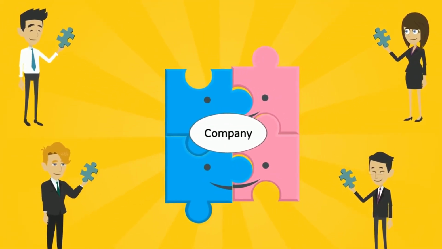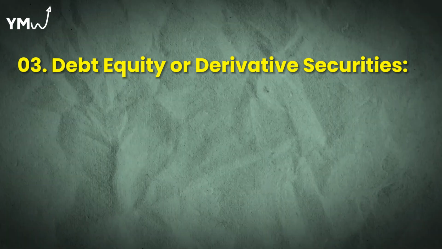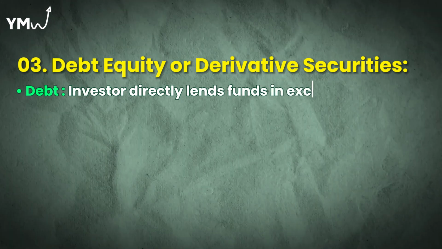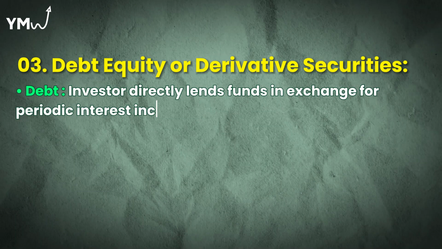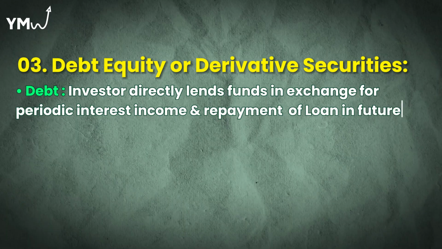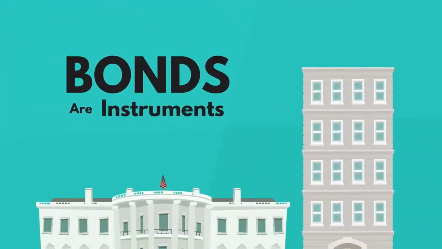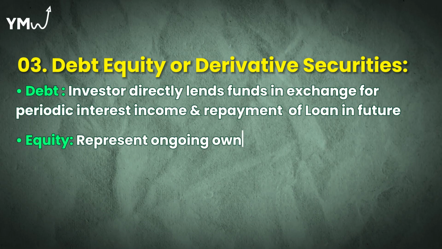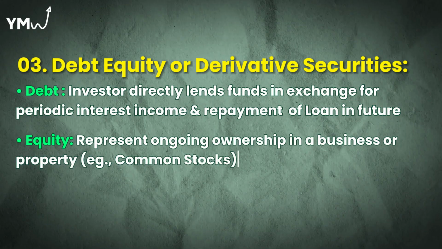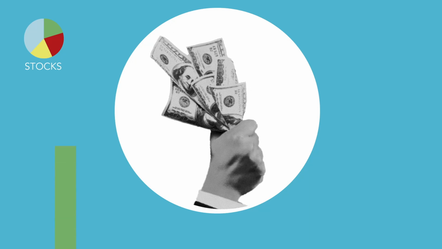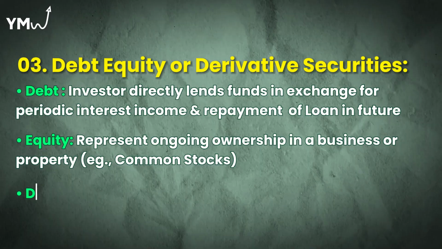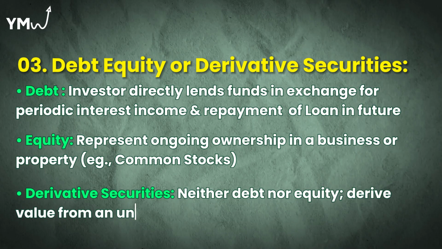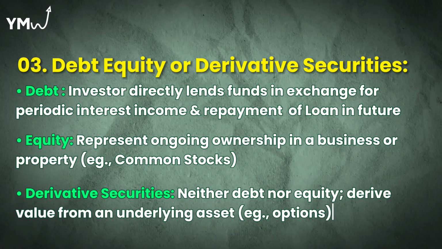Debt, equity, or derivative securities investment. Debt is an investment in which the investor lends funds in exchange for periodic interest income and repayment of the full amount of the loan at a future date. When companies or governments need to borrow money, they will issue bonds. Equity represents ongoing ownership in a business or property. The most common type of equity security is the common stock. Derivative securities are neither debt nor equity. Instead, they derive their value from an underlying security or asset.